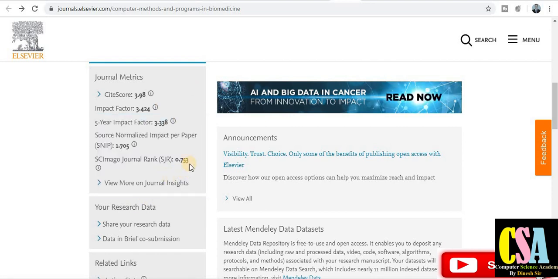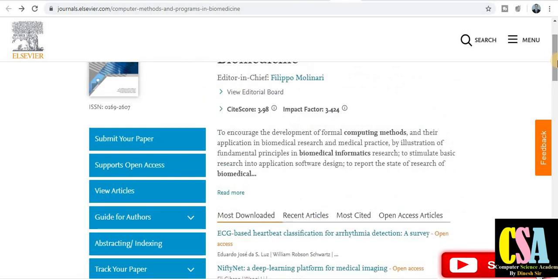The SCImago journal rank is 0.753, and everything is mentioned here. So you just need to click on submit your paper. First of all you need to see the author guidelines, the guide for authors, then prepare your manuscript, and then finally submit your manuscript to Elsevier.